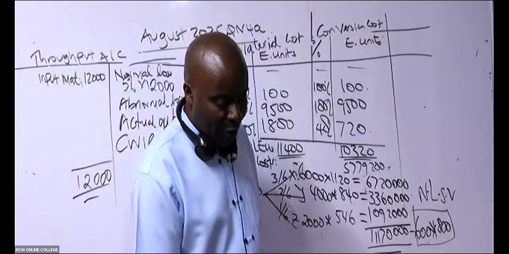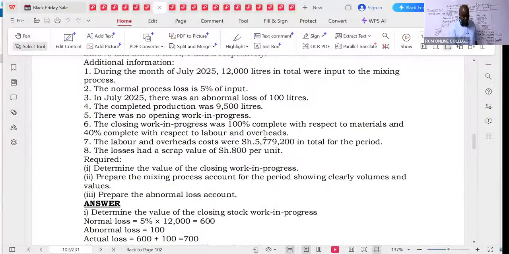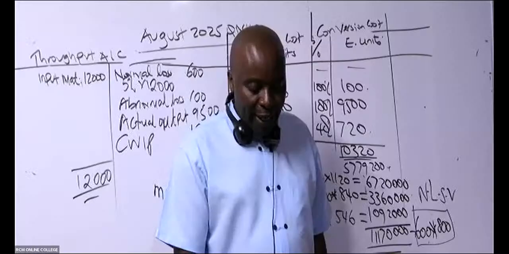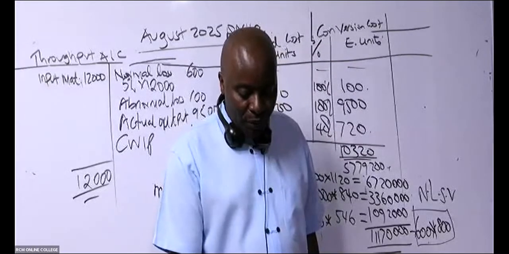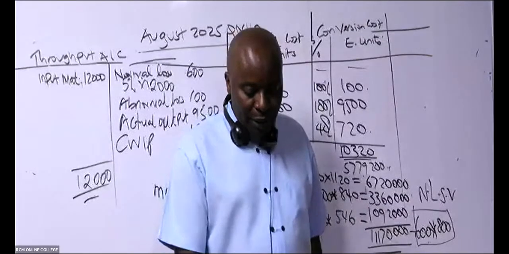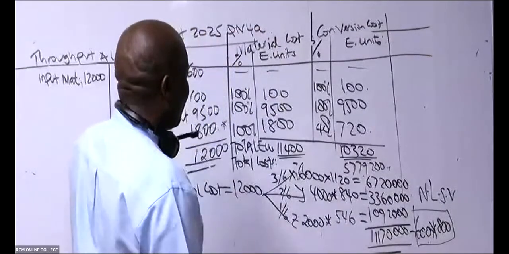I'll be able to share my screen here. You can see that normal loss, we sold them at 800 per unit. So what figure shall I post here as the net material cost? 10,692.